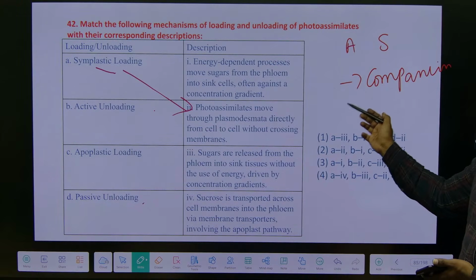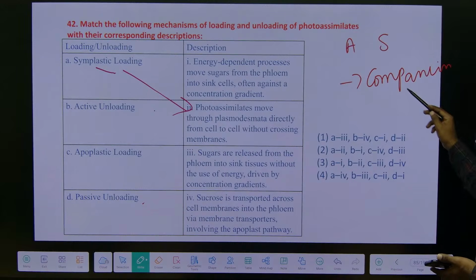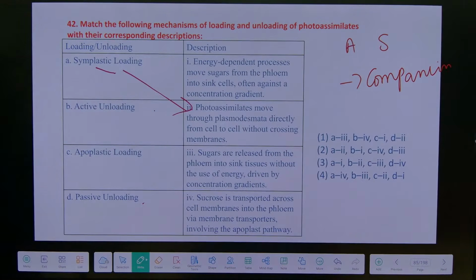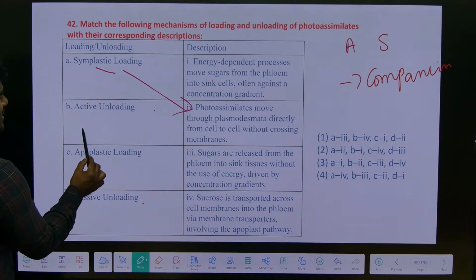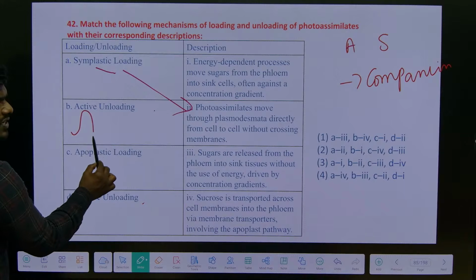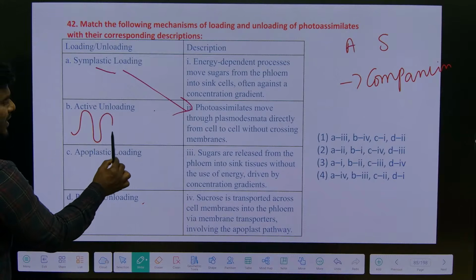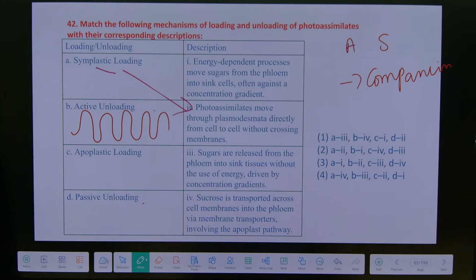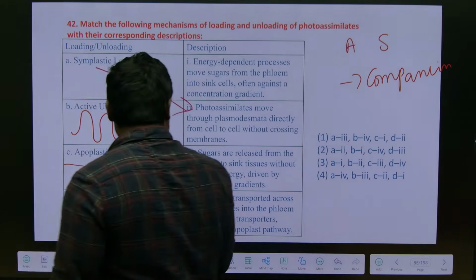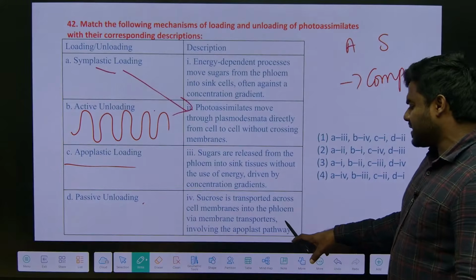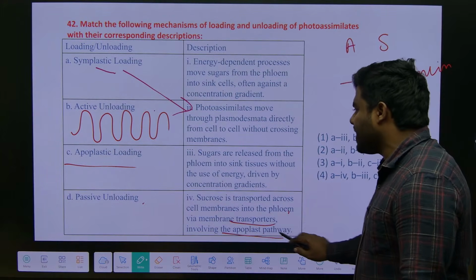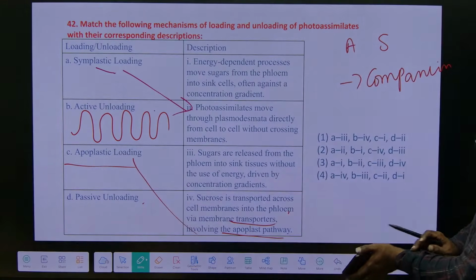Depending on the type of companion cell, the type of transfer will happen. Apoplastic, as we discussed, always moves across the cell membrane, cell wall and intercellular space. So in apoplastic loading, sucrose is transported across the cell membrane into the phloem via membrane transporters involving the apoplast. Absolutely true. Correct?